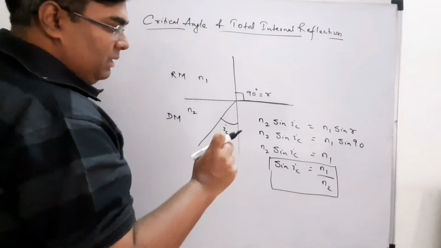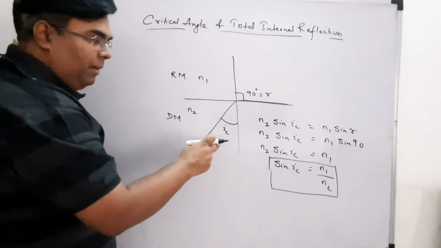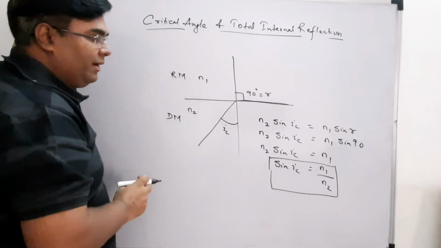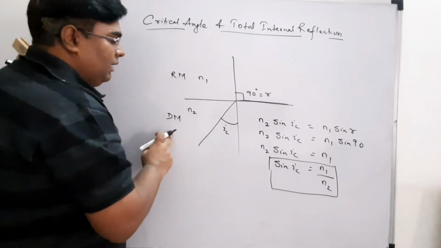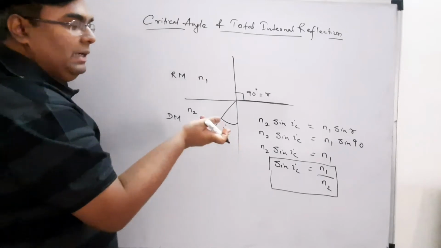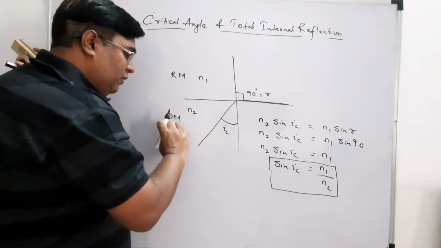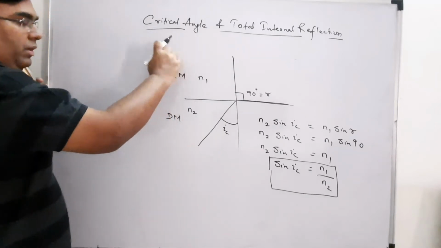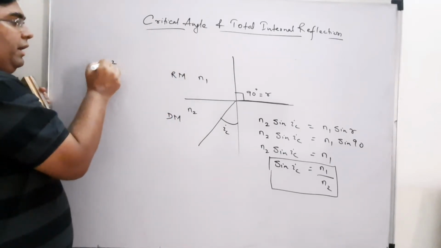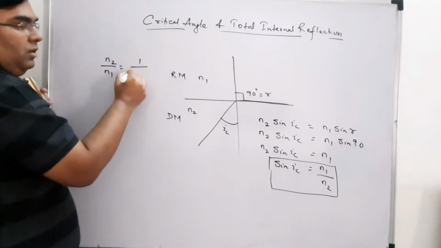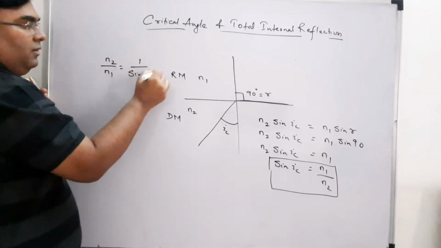Right? Now always remember this, the critical angle will always happen in the denser medium. It will not happen in a rarer medium. So this critical angle is always related with the denser medium. So if you want to find the refractive index of the denser medium with respect to the rarer medium, which is N2 by N1, it is equal to 1 upon sin critical angle.